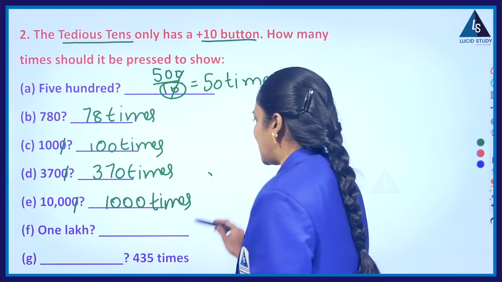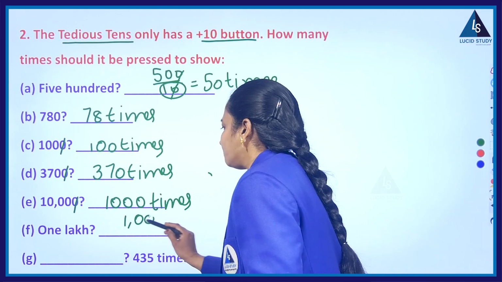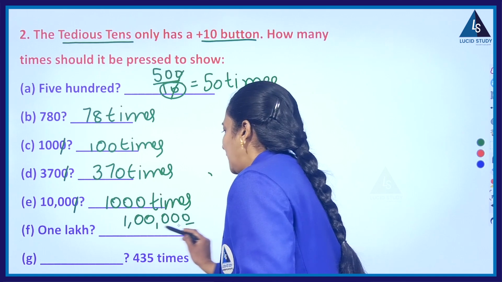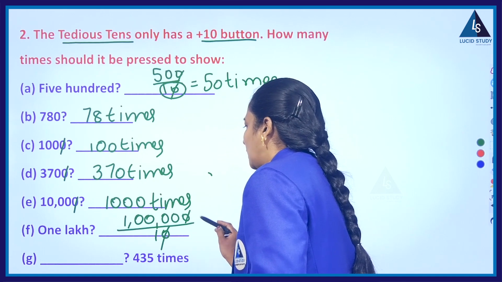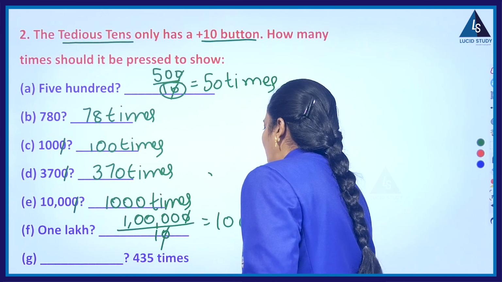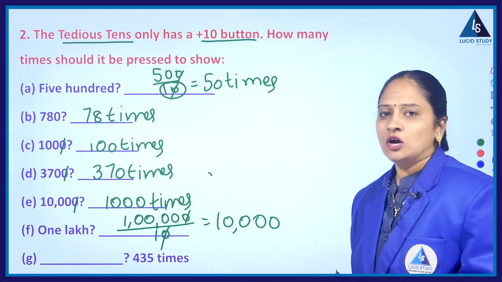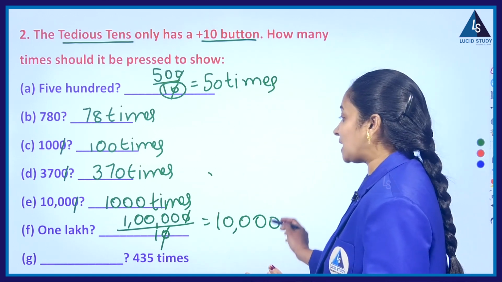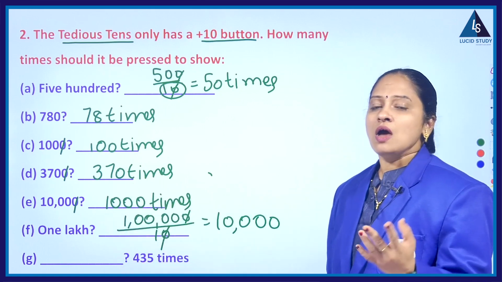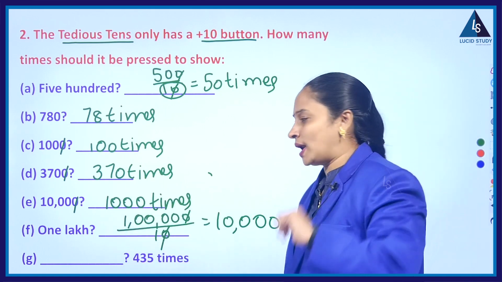Whereas for 1 lakh, same procedure. 1 lakh divided by 10. Only one 0 gets cancelled. So you have to press 1, 2, 3, 4 zeros, that is 10,000 times to get 1 lakh. So 10,000 tens make 1 lakh, whereas 100 thousands make 1 lakh.